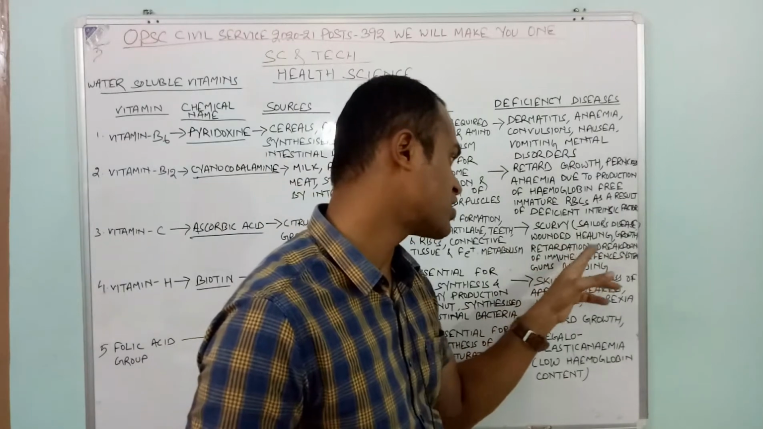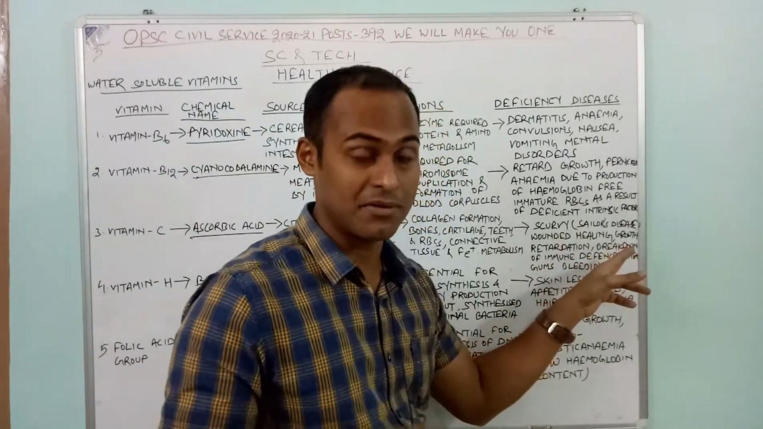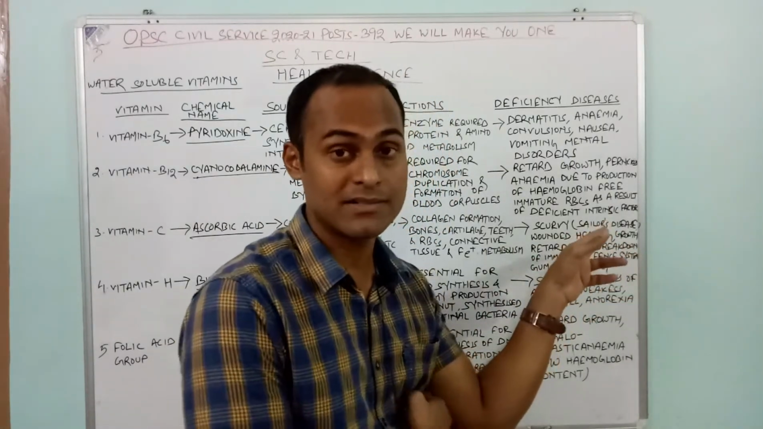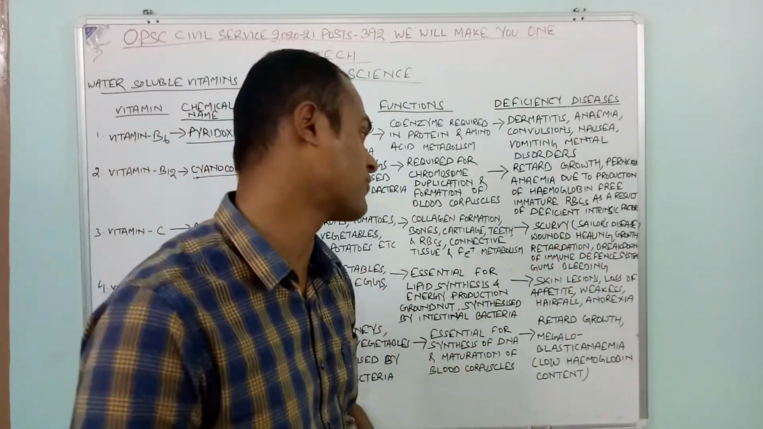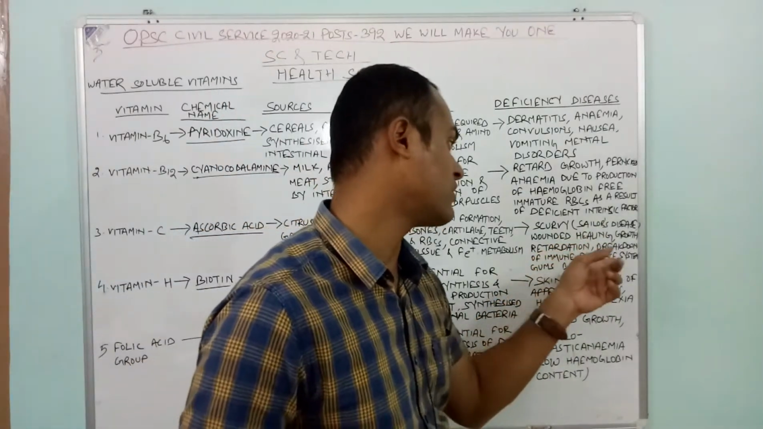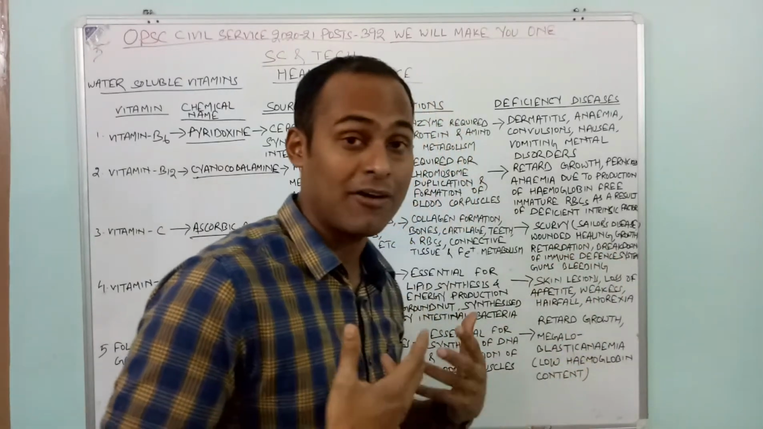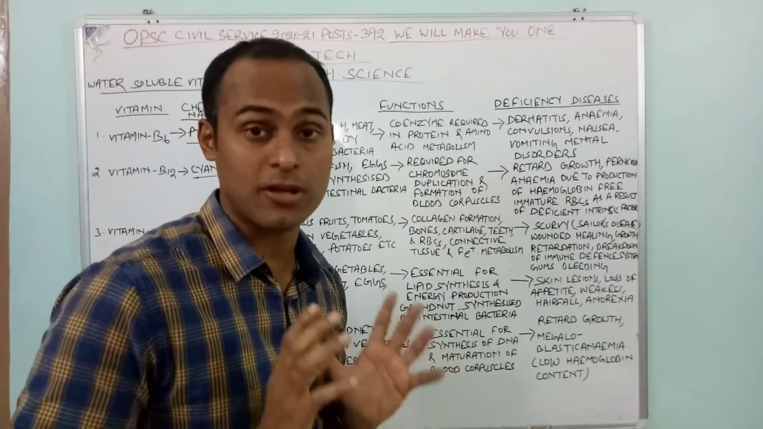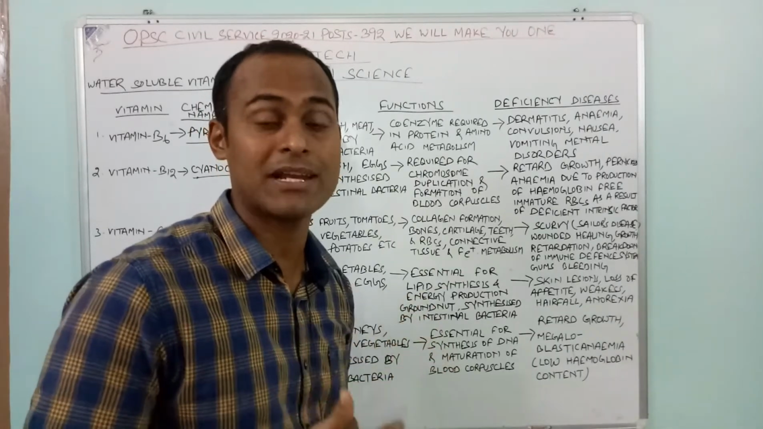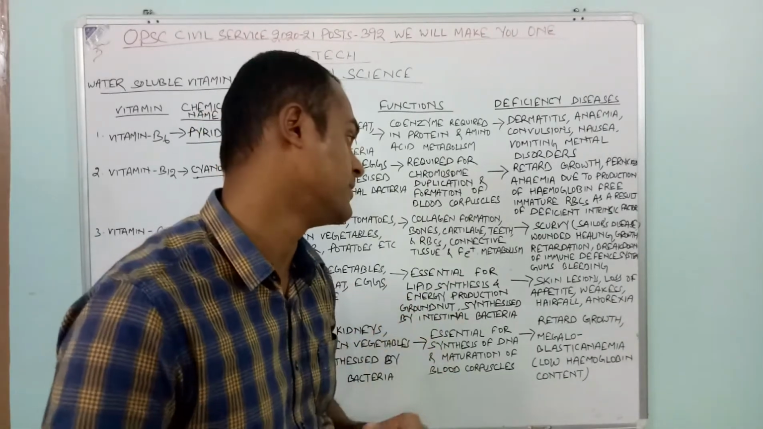Then growth retardation. If kids are not given vitamin C, there is retardation of growth. Then breakdown of the immune system. If we take sufficient vitamin C, then our immune system will be boosted.